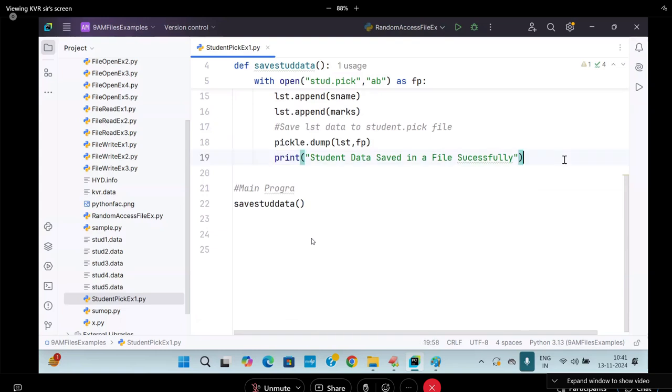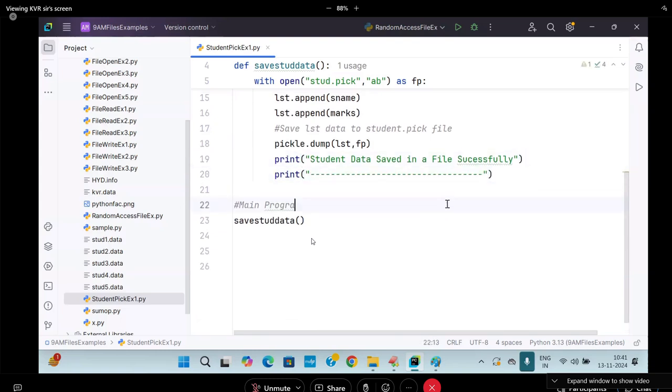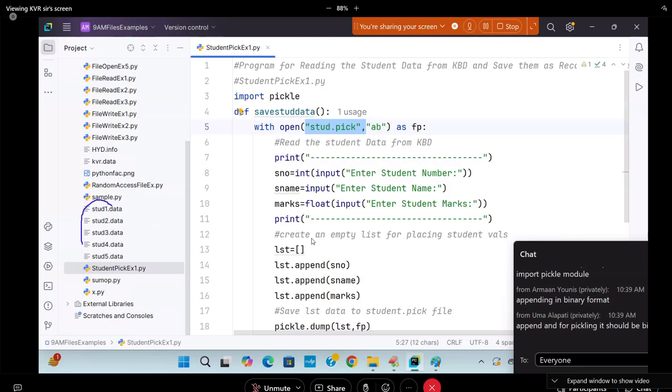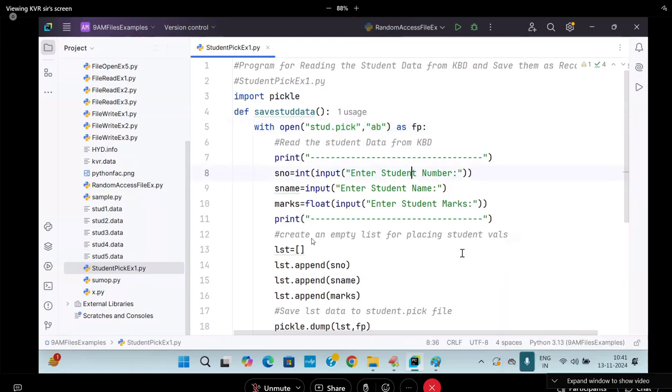Look carefully. Save this file. Student.pick is not there here; student.data is there, but .pick is not there. Now run. Online students, is it clear? Quickly, I need to know quickly. Is it clear? Fine. Now run this code.